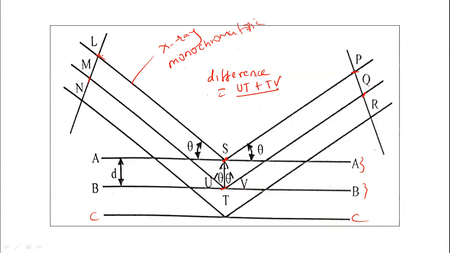Up to this, LS is equal to MU. Similarly, SP is equal to VQ. UT plus TV is the difference in the path between MTQ and LSP.